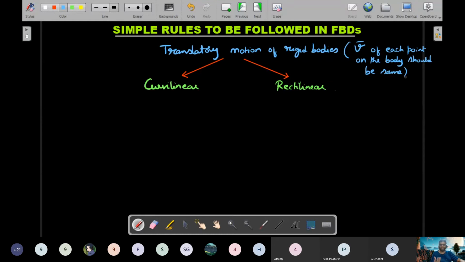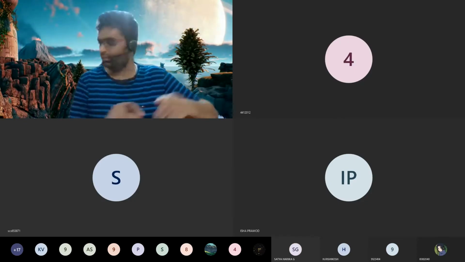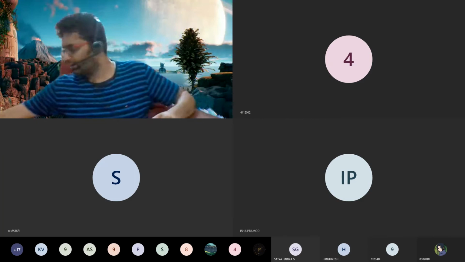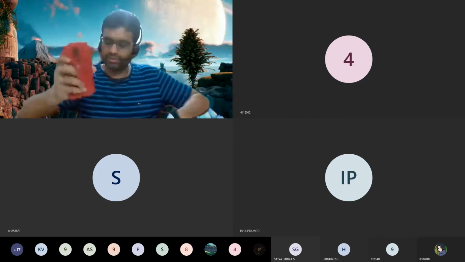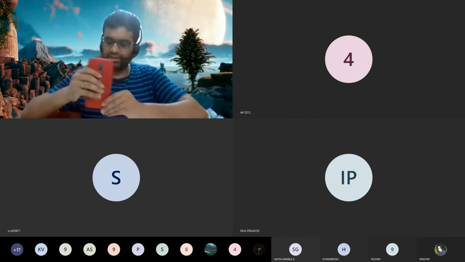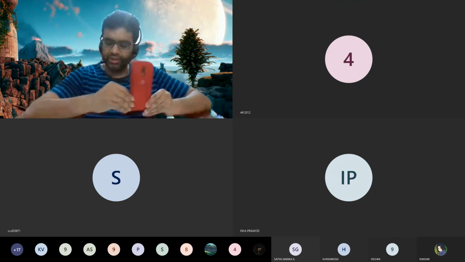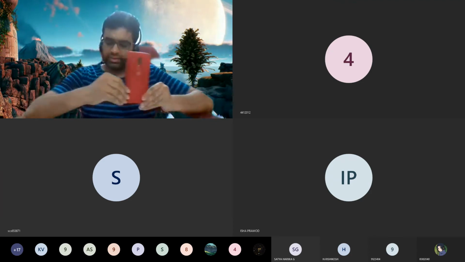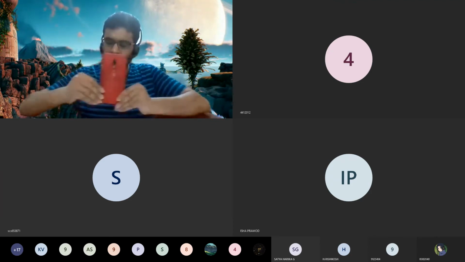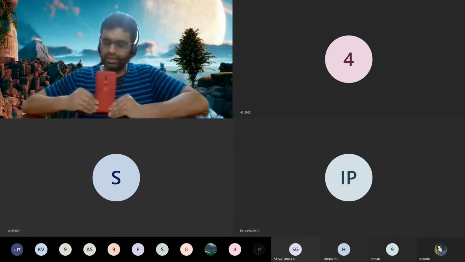Imagine take a ball and try to move it in a circle. Don't rotate the ball in your hand. Just hold the ball like this. Imagine you're holding something like this and then move it in a curved path like this in and around you. You could see every point on the phone like right now is moving with the same speed.